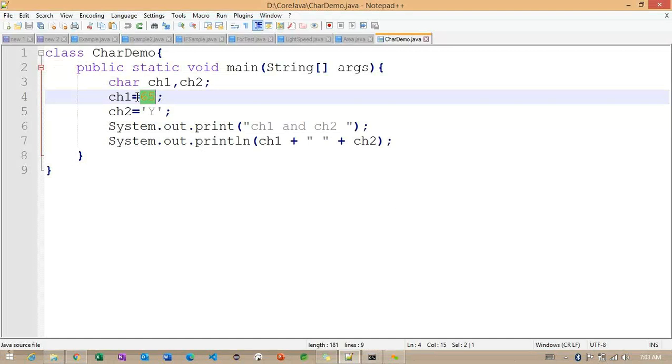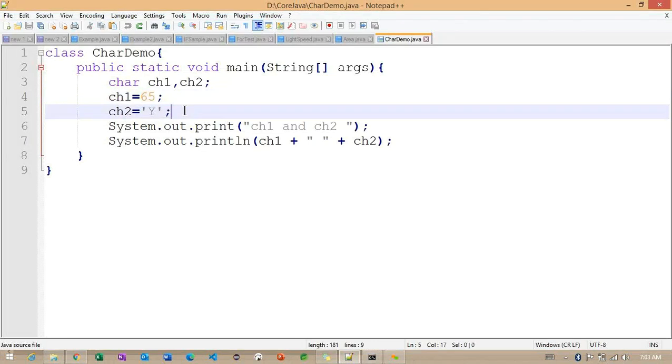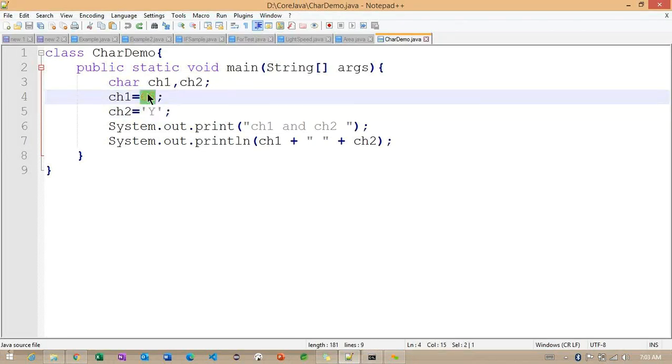We understood these particular values are coming from the ASCII values. Now, if I give this particular number, we get a character. But if I give this particular character, how can we return the value?